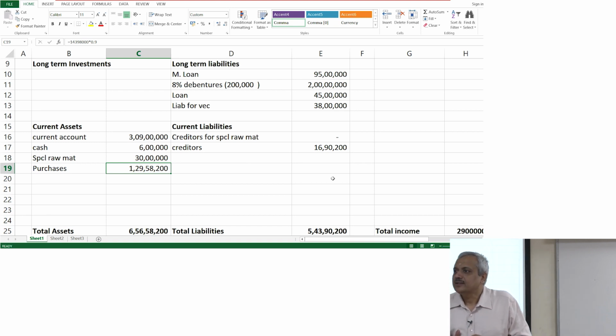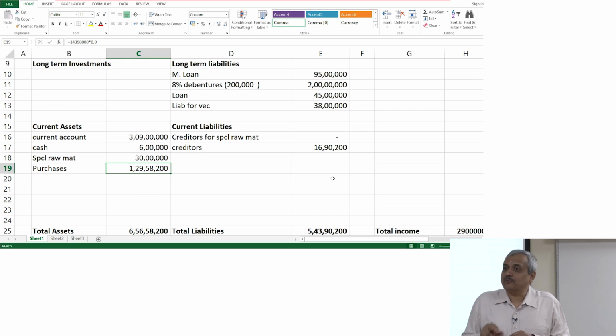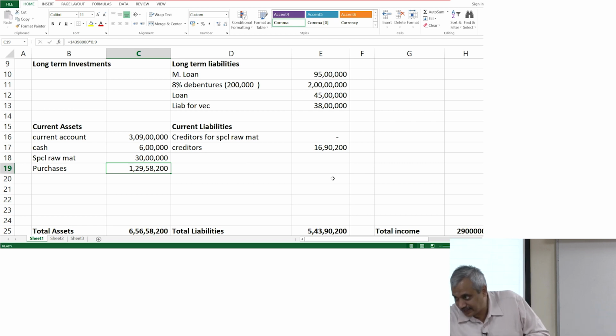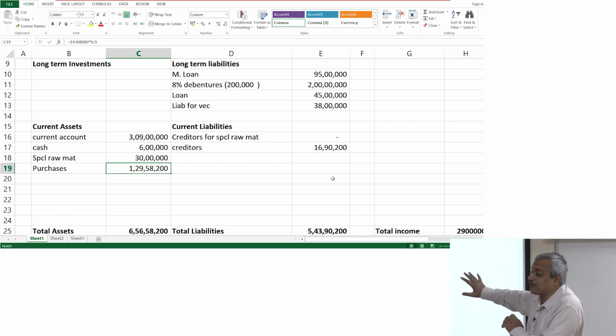Now if there is a trade discount, the value of the good itself has reduced. In that case, the invoice value itself will be the value at which you are purchasing or what you are paying. In that case, the trade discount will never appear anywhere in your books of accounts.